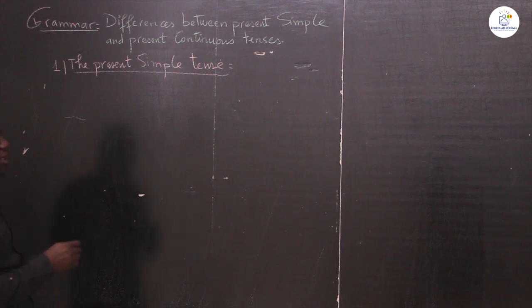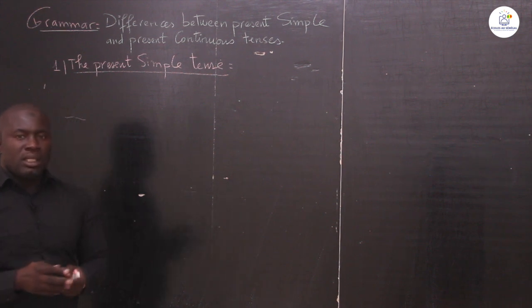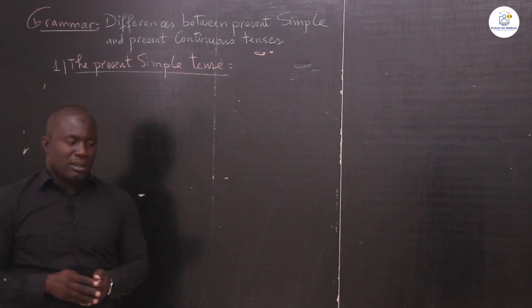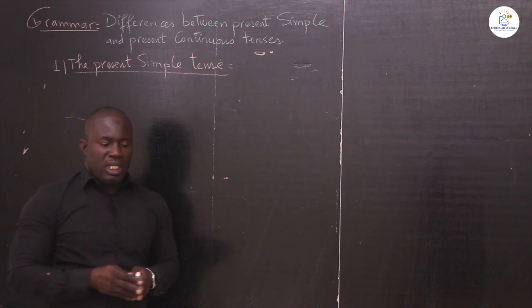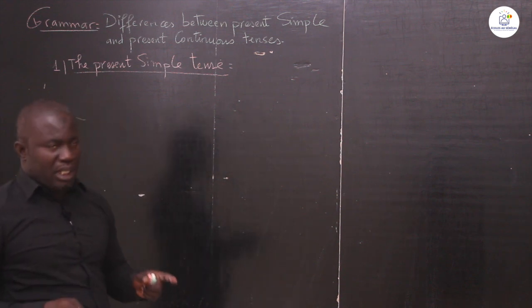Now, it is a tense which is used when the action expresses a situation which is happening in the present or at the time being.